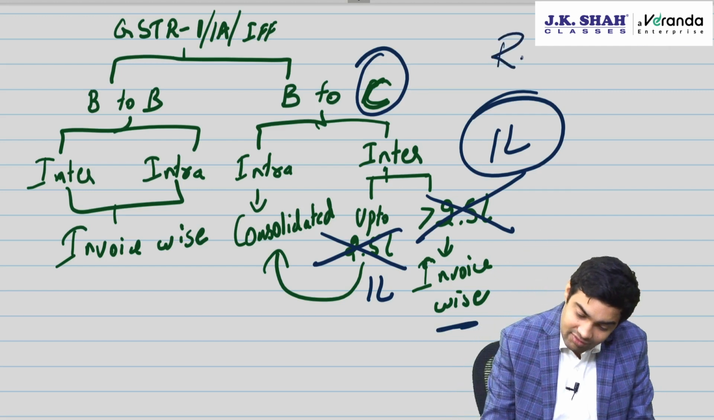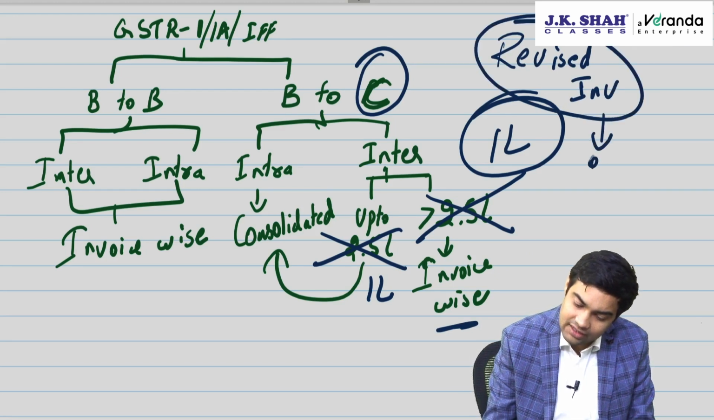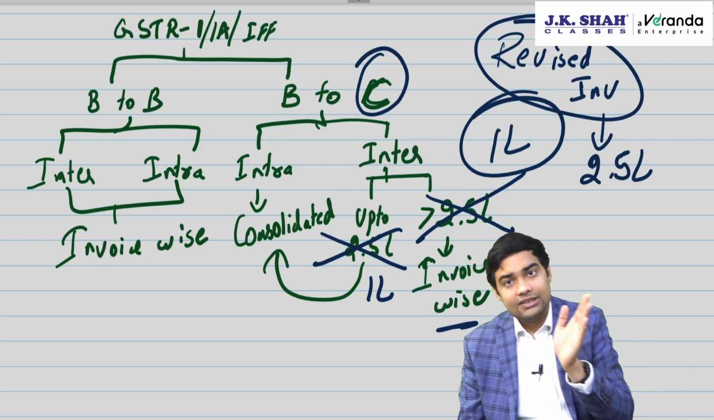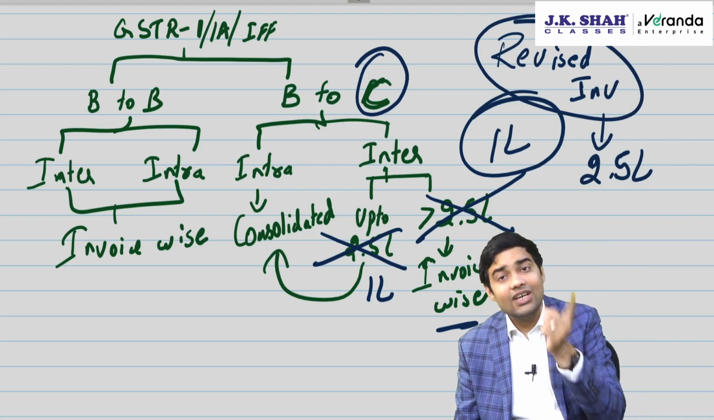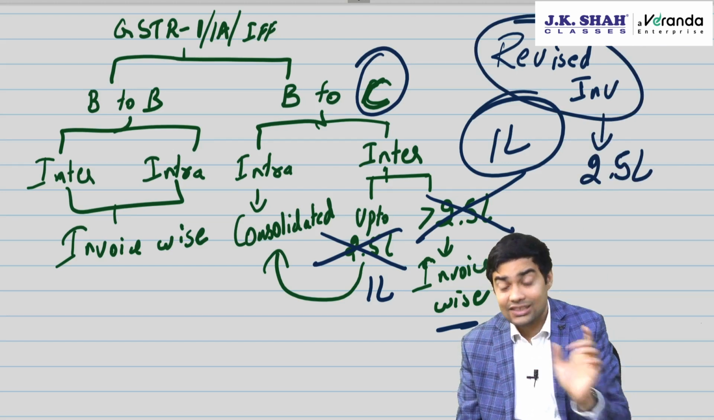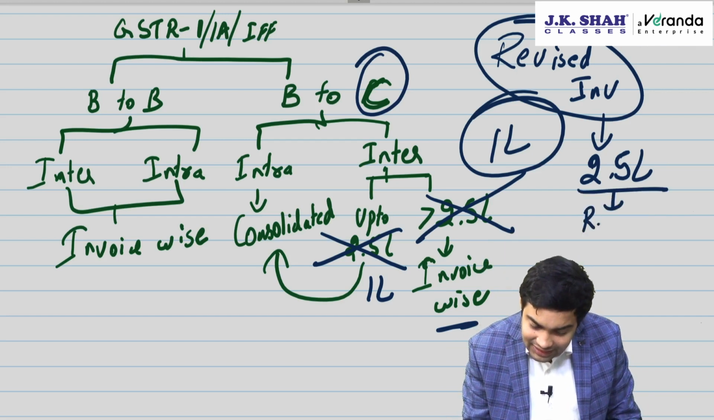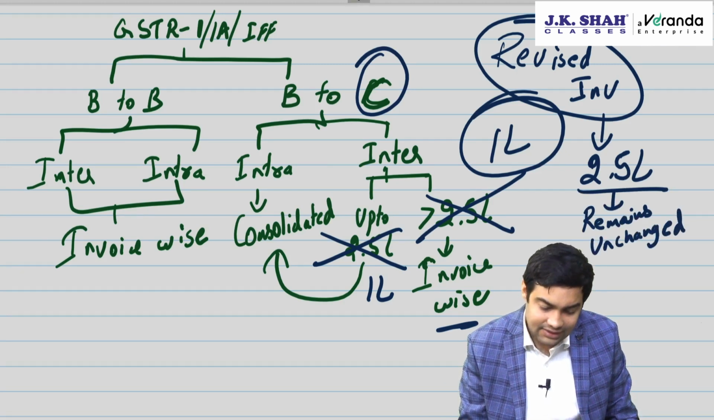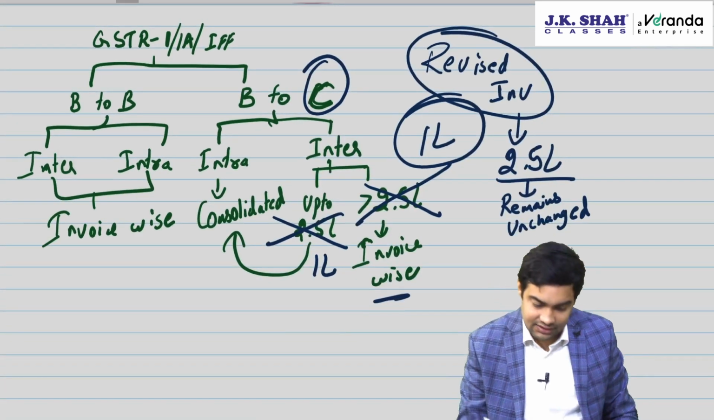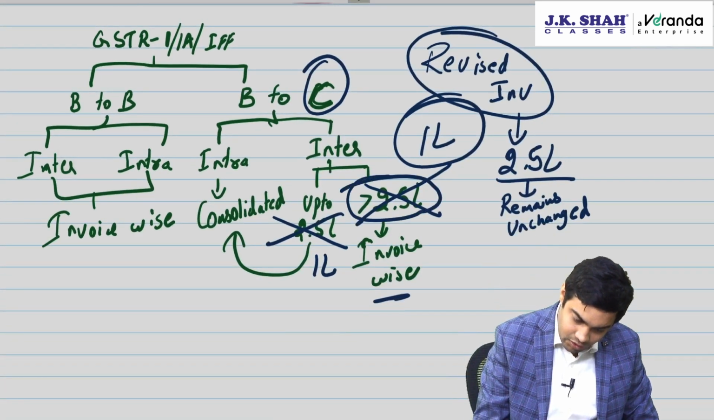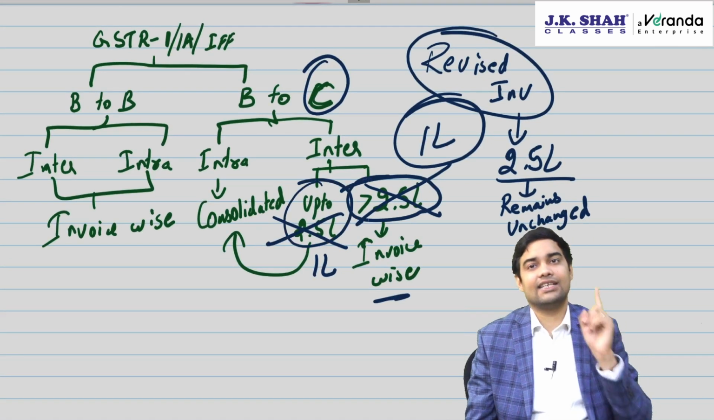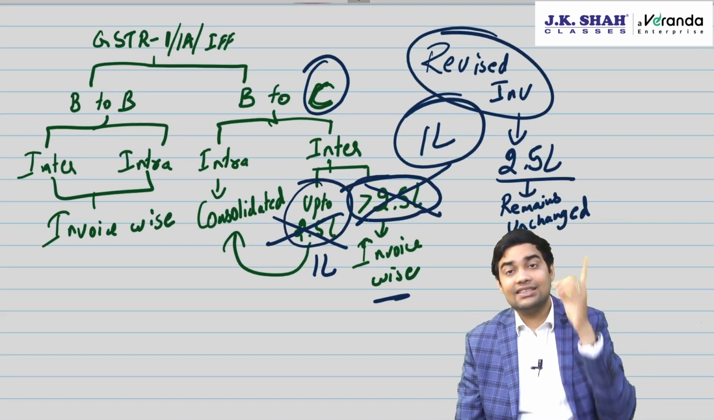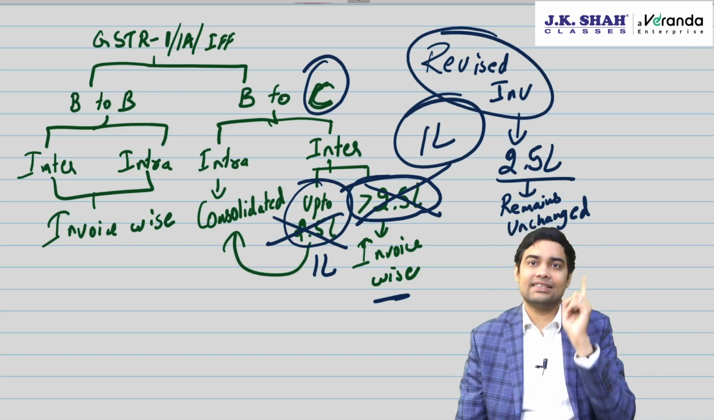Don't mix up with revised invoice 2.5 lakh. See, in invoice chapter also you'll find revised invoice 2.5 lakh. If it is up to 2.5 lakh, you can consolidate. If it is more than 2.5 lakh, you have to issue separate revised invoice. That limit remains unchanged. Don't change 2.5 lakh everywhere in the notes. Reporting in GSTR 1 has changed. Revised invoice 2.5 lakh limit remains same.